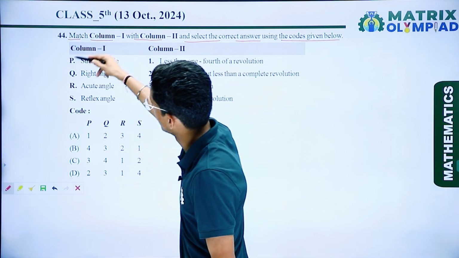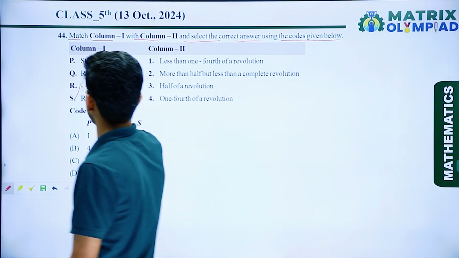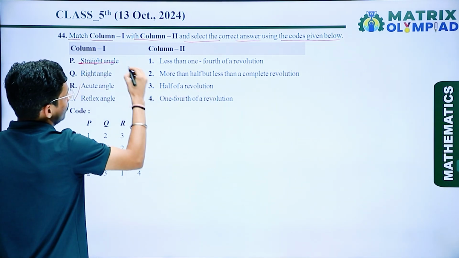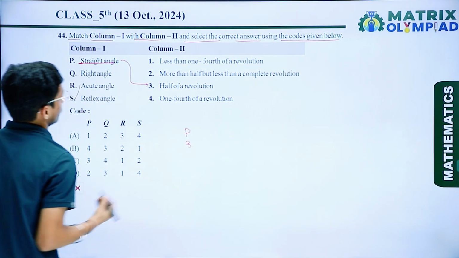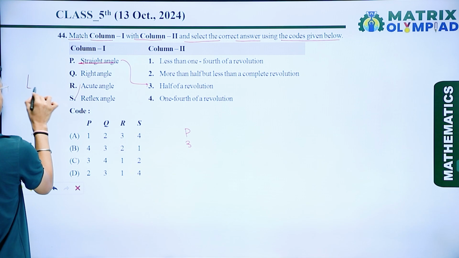So here we have been given column 1 and here we have been given column 2. First P, that is straight angle. So a straight angle is called half of a revolution. So here P is connected to third. Now the next one, Q, that is right angle. So a right angle is 1/4 of a revolution.